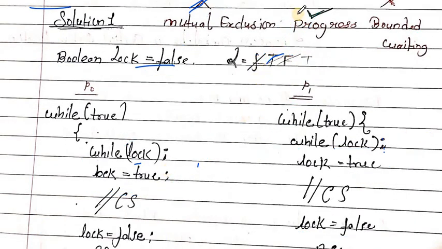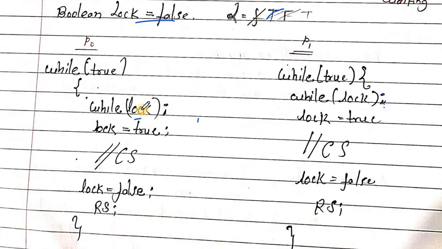Now check for the progress. Progress means that if there is no program in the critical section, then if any process comes, it gets a chance to enter into the critical section. Here no other process is in the critical section.